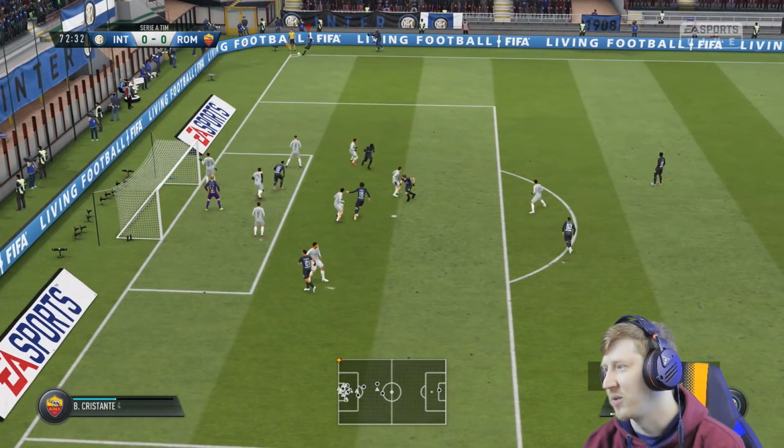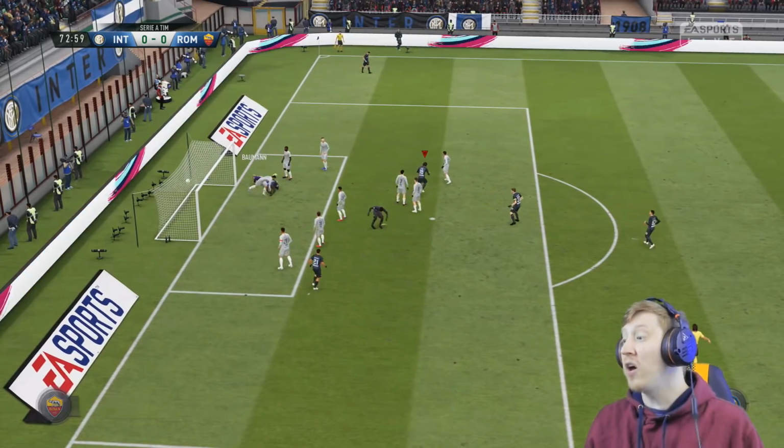Stop it, please. Come on, Rabiot, win that header. Well up. It's going in. Oh, it's gone in.